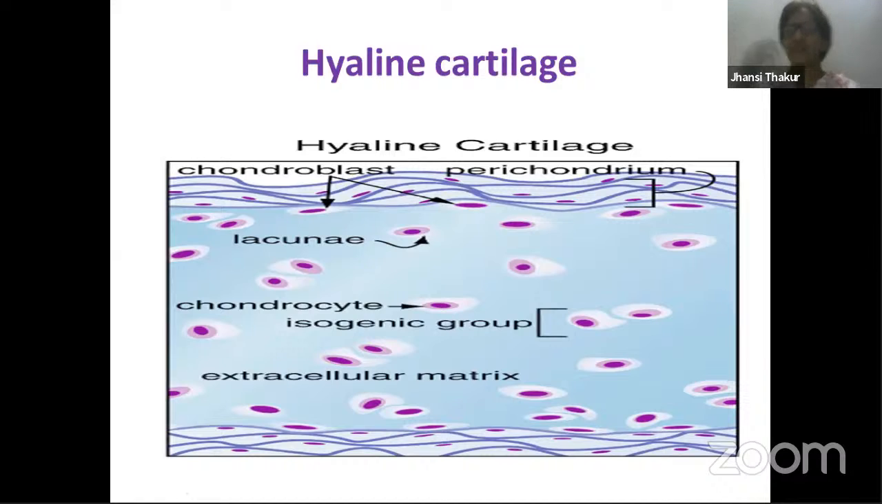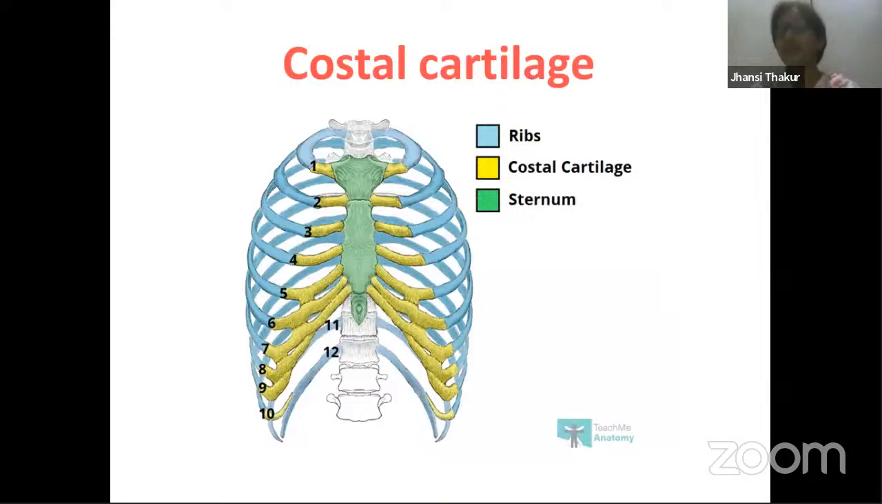Hyaline cartilage is the weakest cartilage of all the three cartilages. This is the weakest of all. As you can see, the color of this cartilage is bluish white, and it is translucent. That means light can pass through this, but not very clearly. So it is translucent, bluish white in color. You also have one important question: which is the weakest cartilage? That is hyaline cartilage. Let's look at the places where this cartilage is located.